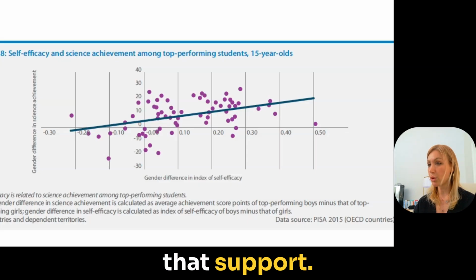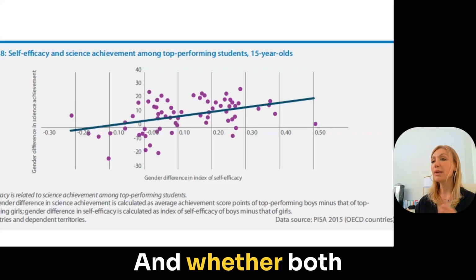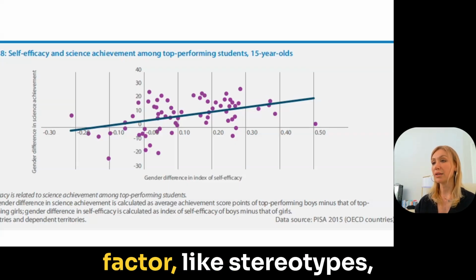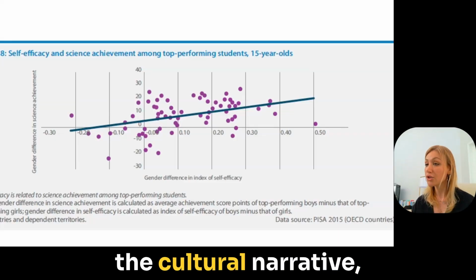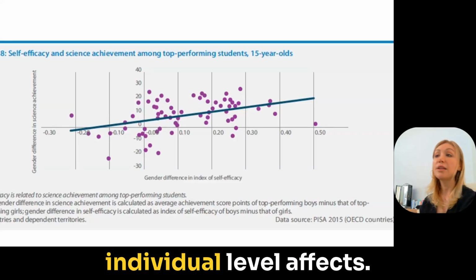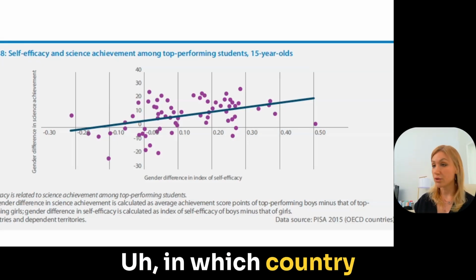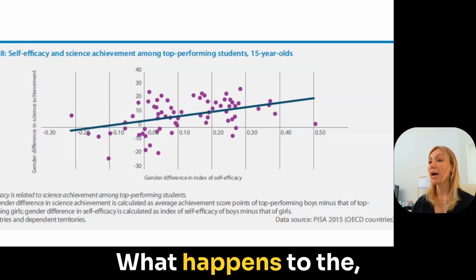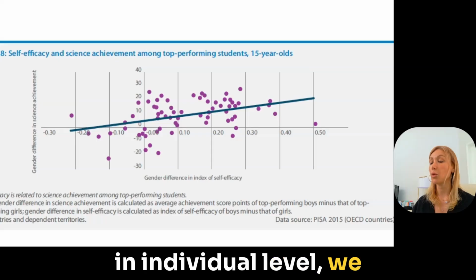We don't have that support, we don't have that evidence. And whether both are driven by a third factor, like stereotypes, maybe school culture, the cultural narrative, we don't know, right? This doesn't tell us. And the individual-level effects in which country, we don't know, right? What happens at the individual level? We have the aggregate.